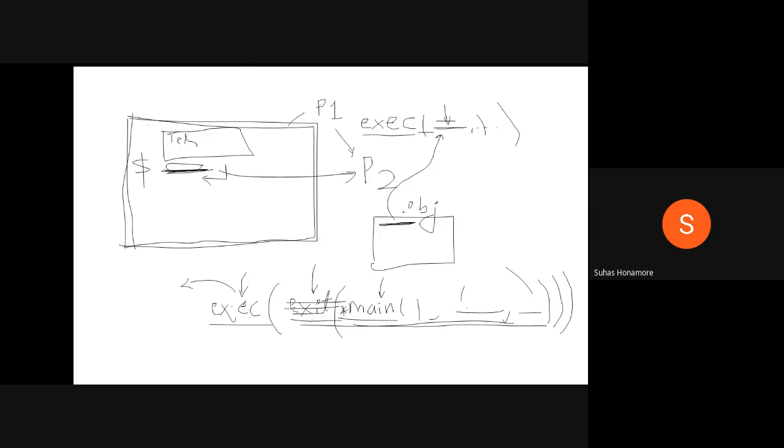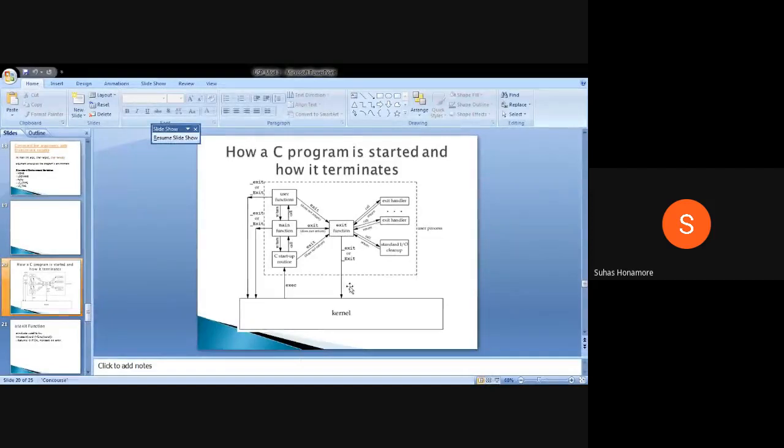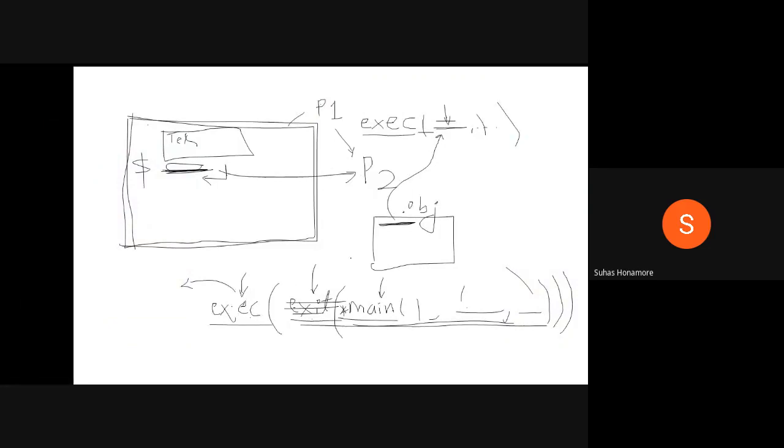So when exit runs, what is the exit function first of all? Quickly give a response. What is the exit function? The exit function is nothing but whenever you want to come out of a program. Suppose I have written one program, and somewhere a failure happened, or somewhere I immediately want to stop the process.